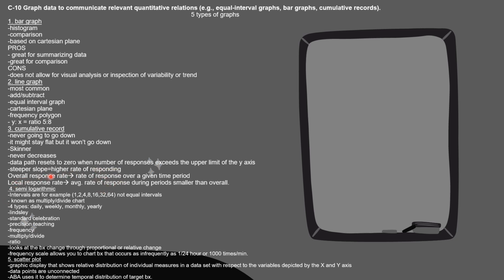The overall response rate is the rate of response over a given time period. And then there's a local response rate, which is the average rate of response during periods smaller than overall.